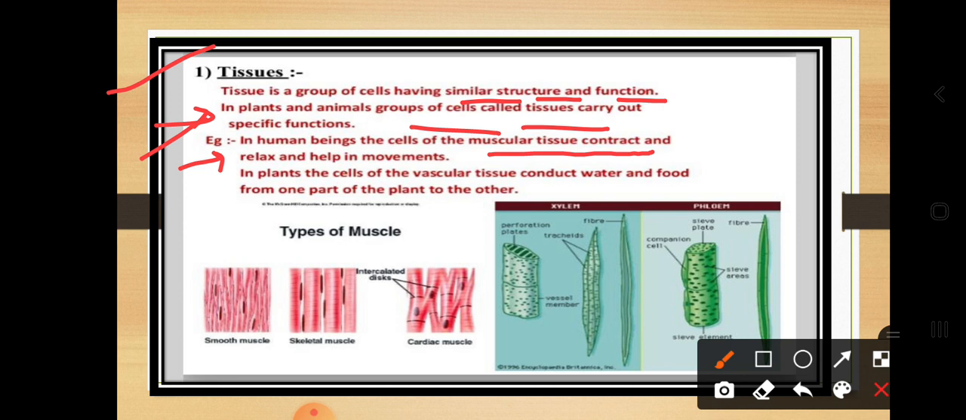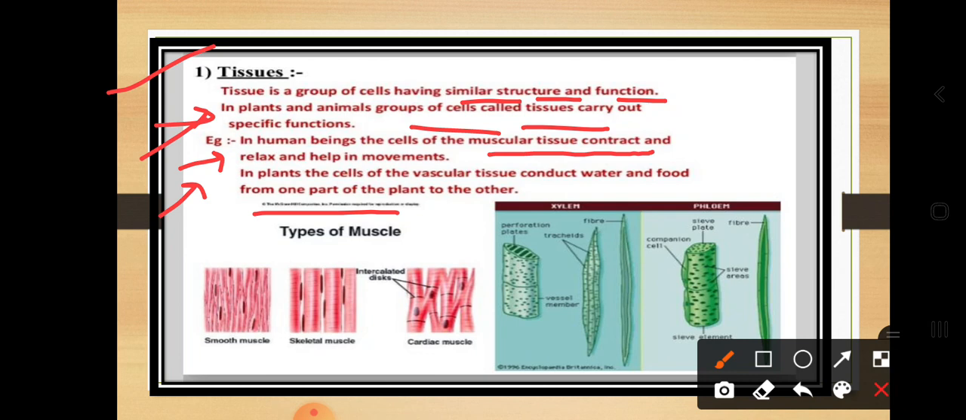So how can we move our body? With the help of muscles. How are the muscles made up? They are made up of a group of cells which you consider as tissues. In plants, the cells of the vascular tissues conduct water and food from one part of the plant to another part of the plant. So dear students, have you heard about the xylem and the phloem? What are the works of the xylem and the phloem? Just recall it. These are nothing but the cell tubes themselves.